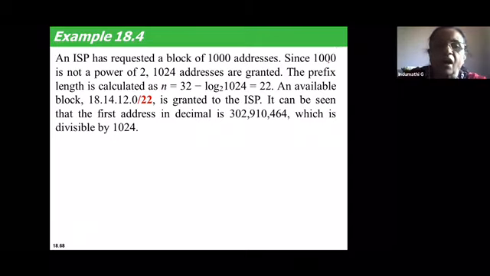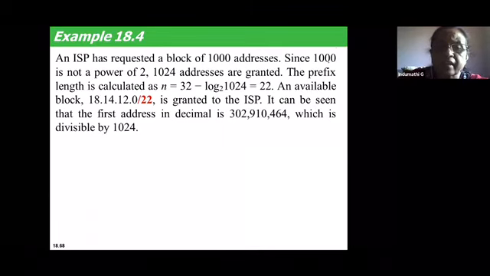Now, how do you calculate the prefix length? The prefix length is calculated using the formula small n is equal to 32 minus log 1024 to the base 2. So you have to check the answer. It is equal to 22. So in that case, you know that if one of the addresses in an available block is 18.14.12.0/22, it is now granted to the ISP.